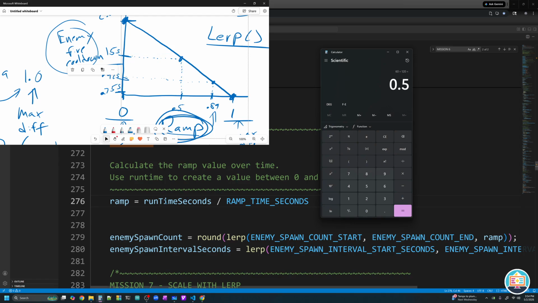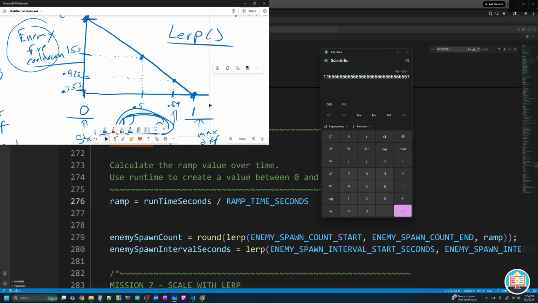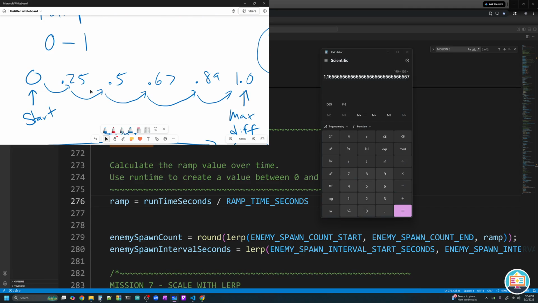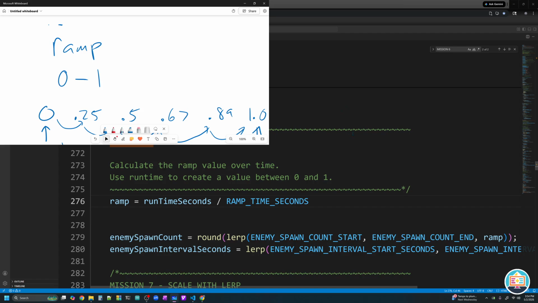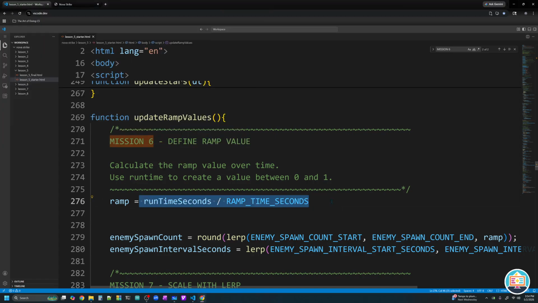Wonderful. And let's say we survived to 120 seconds. Well, 120 divided by 120 is 1. Our ramp would be 1, and we are at our maximum difficulty. So this is working nice. There's only one problem. If we don't die immediately at 120 seconds, we survive, and we play for another, say, 20 seconds. We get to 140 seconds divided by 120. Our ramp now is at 1.16. But I don't have a value on my x-axis for 1.16 because our starting idea was that a ramp is a number between 0 and 1. So we can't let this value get above 1, and we shouldn't let it go below 0.